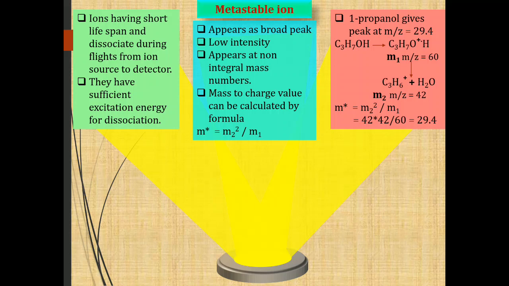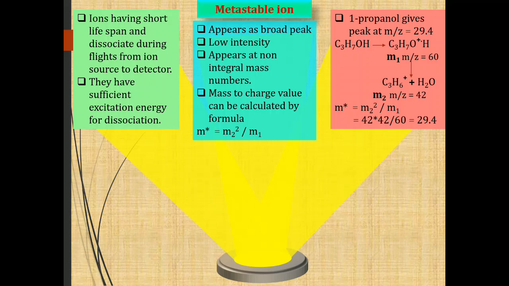When it is accelerated and travels through a scanning magnetic field, this molecular ion undergoes dissociation, and in the process it eliminates a water molecule and gives the C3H6 cation having m/z value 42.